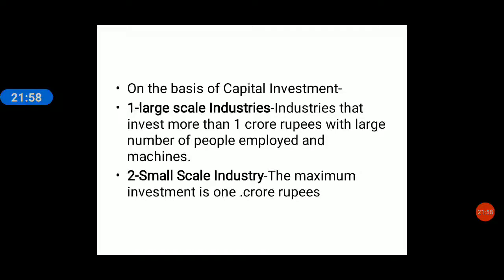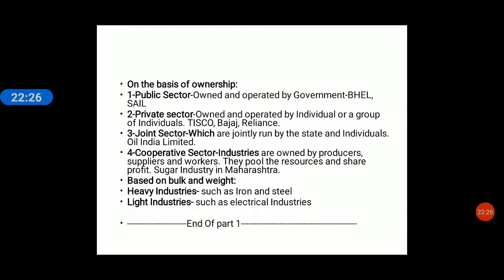Clear? So industries which use more than 1 crore rupees for their establishment are called large scale industry. They also employ a large number of people and use a large number of machines, while small scale industries have less than 1 crore rupees of investment and they use a lesser number of employed people and lesser machines. Right?